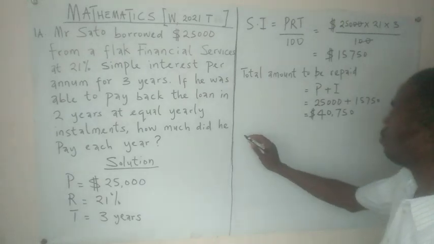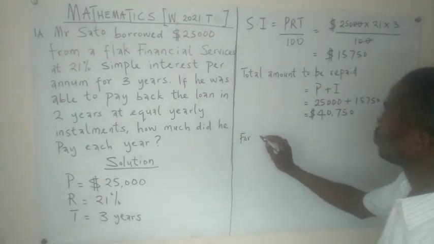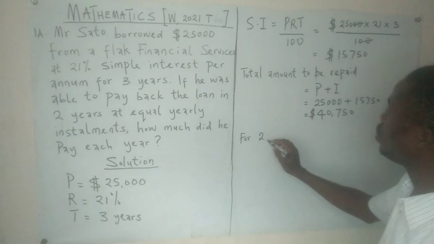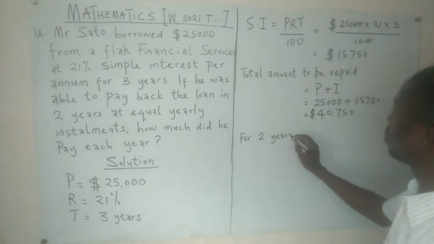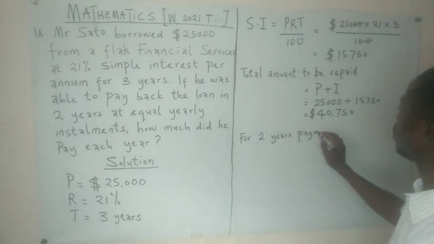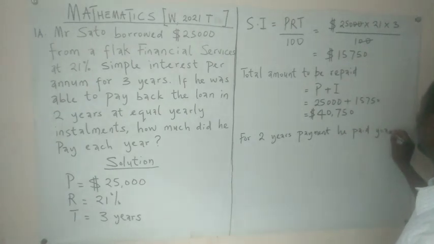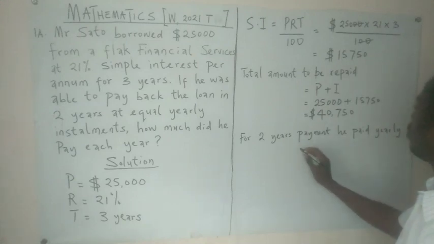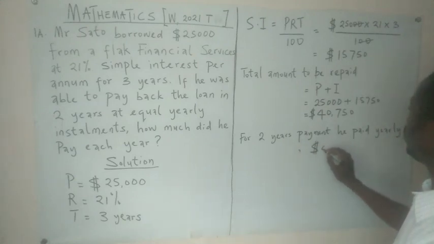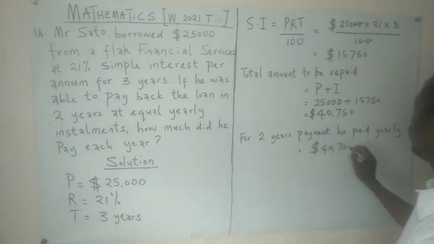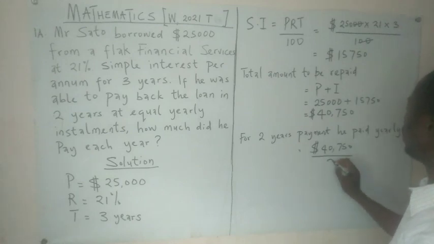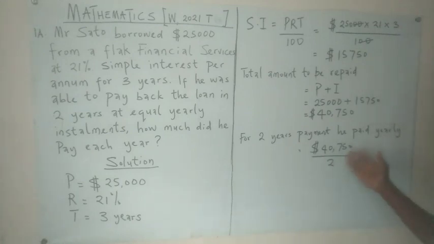So for the 2 years of payment, he paid yearly $40,750 divided by 2, because instead of paying it in 3 years, he paid it in 2 years.